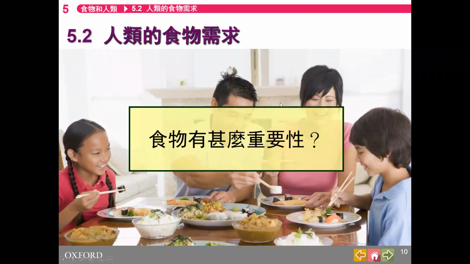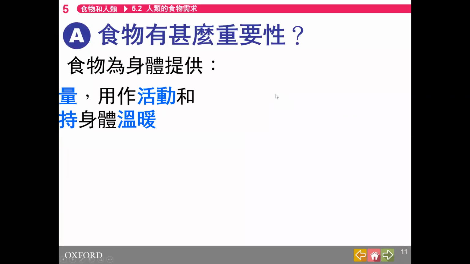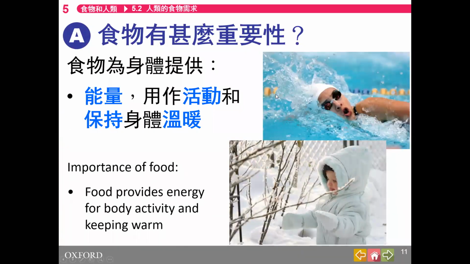So what is the importance of food to us? Tell me 3 importances, why you have to eat food every day. What does food help us with? First of all, number 1, it provides energy for our body activity, like swimming, running, even when you're sleeping your heart is beating. So you need energy for everything, and you also need energy to keep warm.